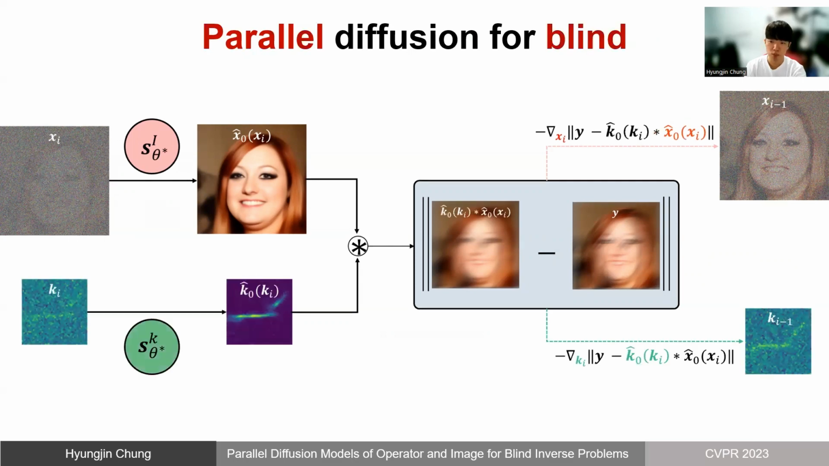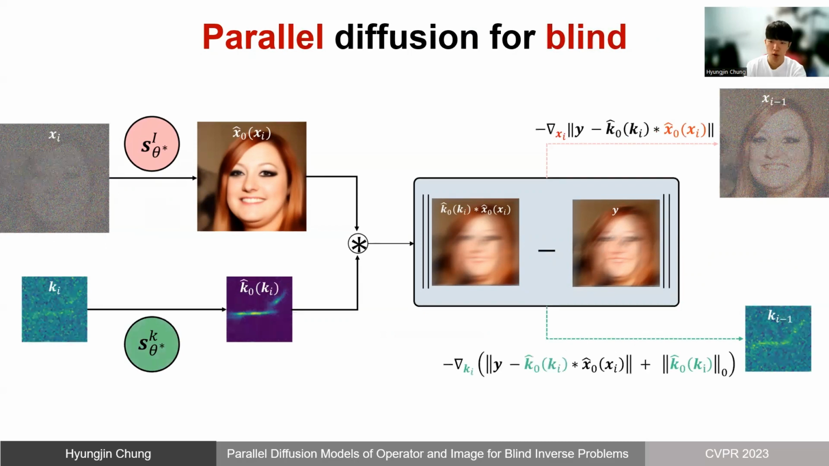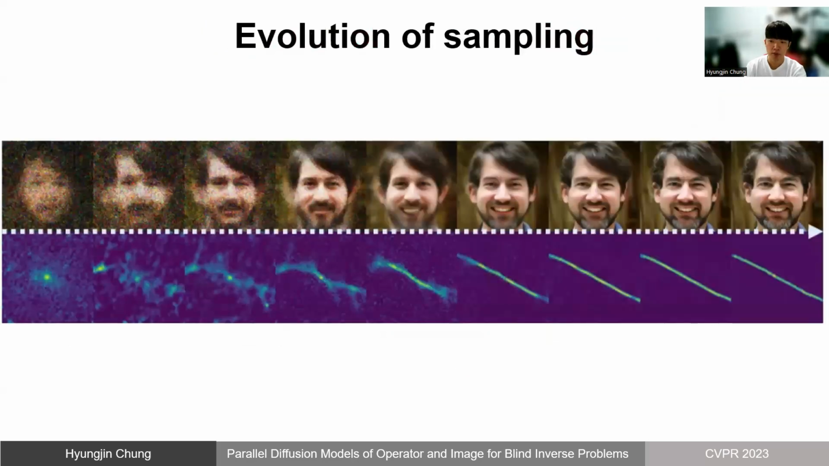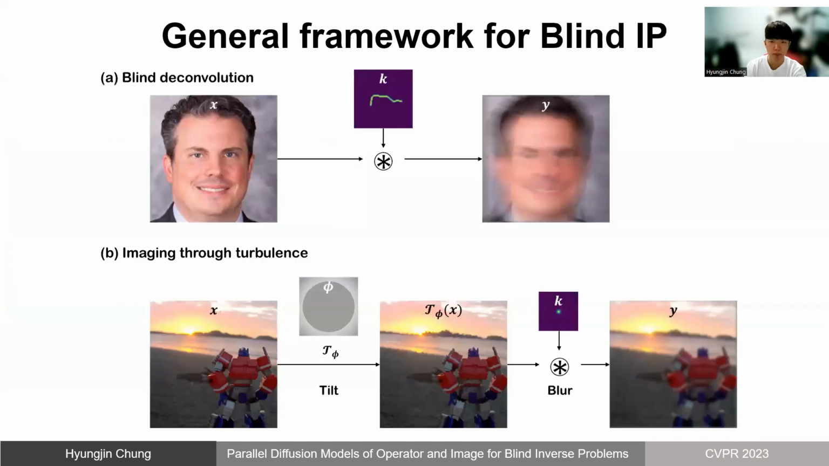Now in blind DPS, we have an additional diffusion path, and we estimate both the image and the kernel via Tweedie denoising, and apply the gradient steps to both the image path and the kernel path. We find that for kernels, it is often more beneficial to include some amount of sparsity-inducing priors to the process of stabilization. Running the reverse diffusion steps, we see that our method yields the following coarse-to-fine evolution of both the image and the kernel, yielding high-fidelity reconstructions.